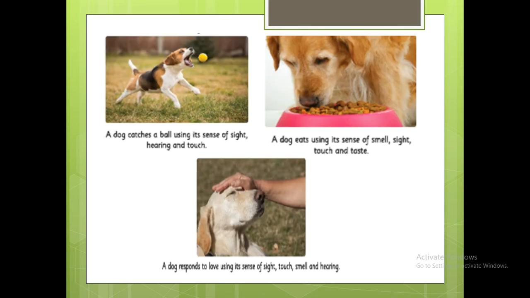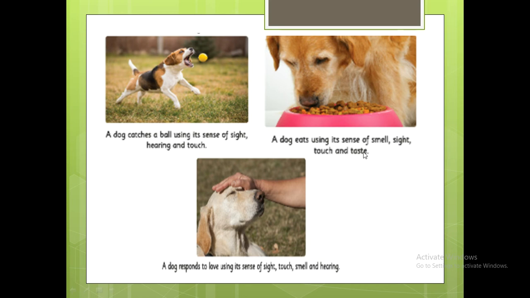Right. Now here is an image. For example, dogs respond to occurrences in their surroundings using their senses. Let us see how. In the first picture, a dog catches a ball using its sense of sight, hearing and touch. The dog is able to catch the ball because of the sense of sight, hearing and touch. A dog eats using its sense of smell, sight, touch and taste.